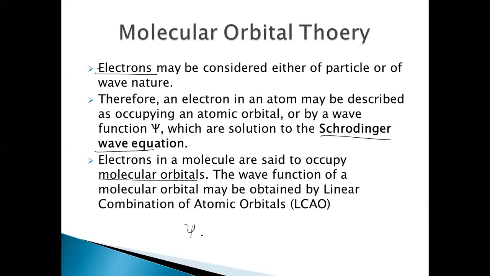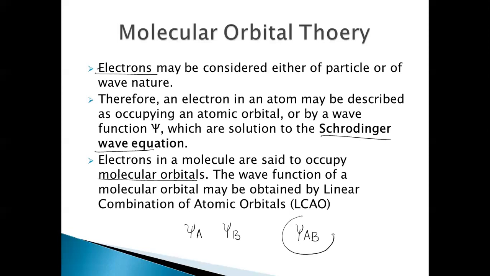Now, if there are two atoms, the valence electrons present in atom A are described by the wave function psi A, and the wave function of atom B will be psi B. So what about the wave function of the molecular orbital, psi AB?